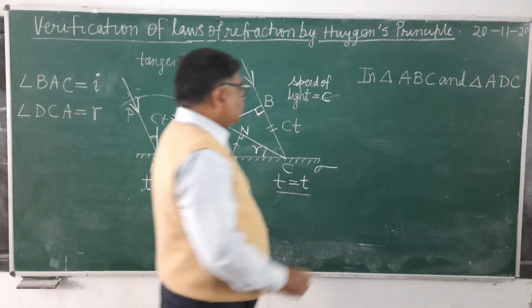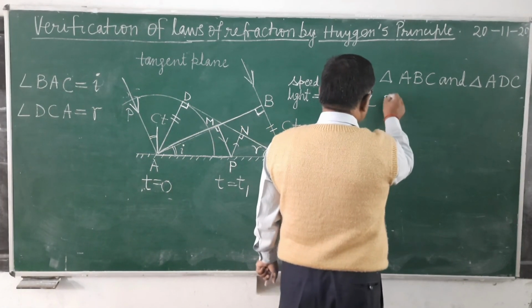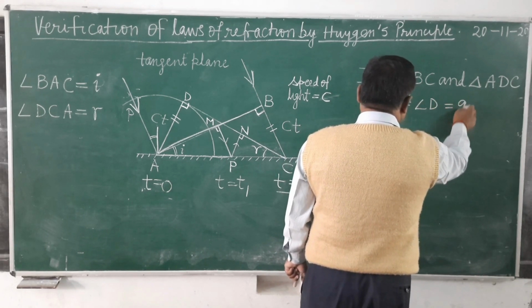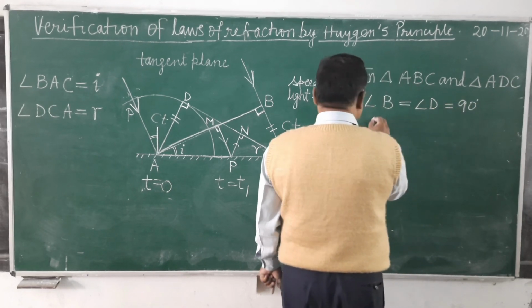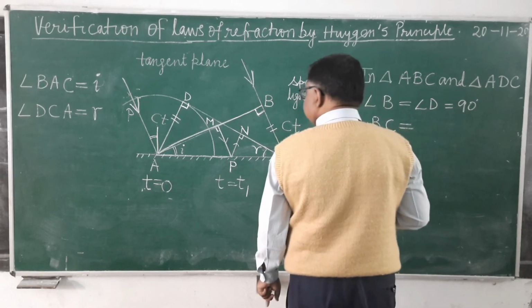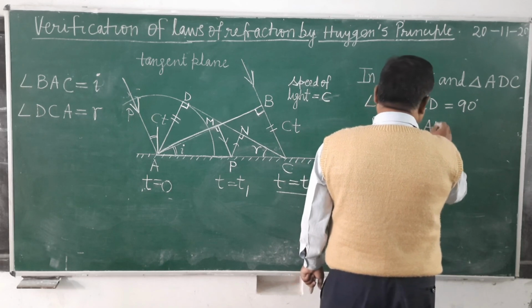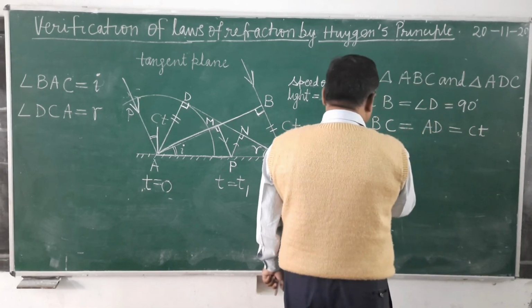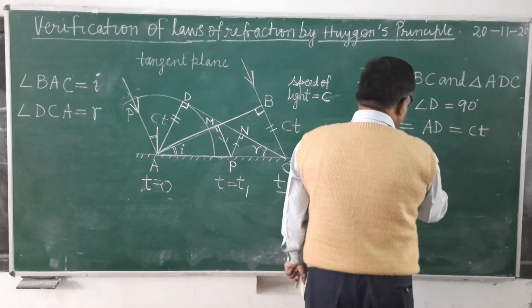So you can write angle B equals angle D, equal to 90 degrees. Then BC equals AD, it is equal to c into t, and AC equals AC.